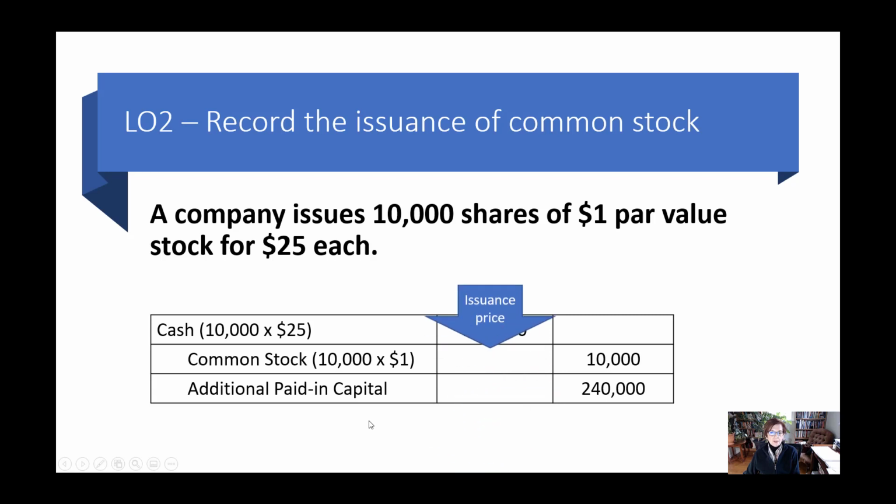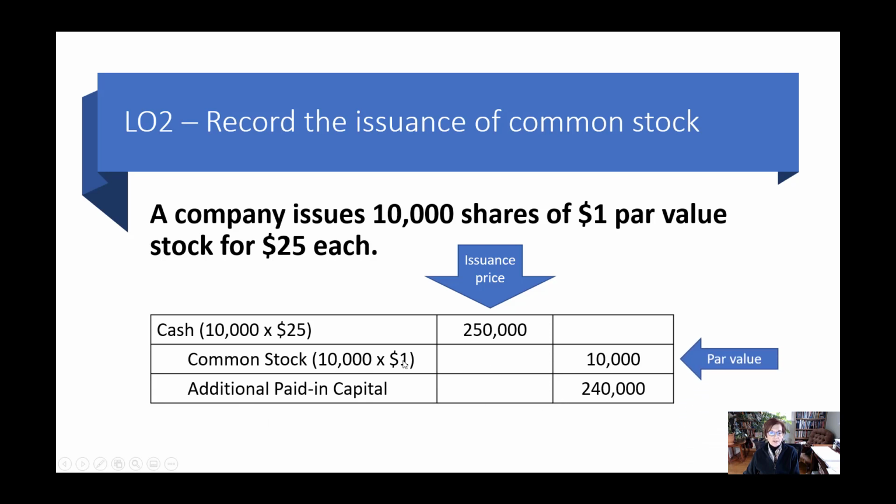All right, so by way of reminder, the issuance price is what's debited to the cash. The par value is credited to common stock. And the amount over par, so in this case it would be $24 per share, is credited to additional paid in capital. This works exactly the same if the company had a stated value instead of a par value. You would just use the stated value here instead of par.